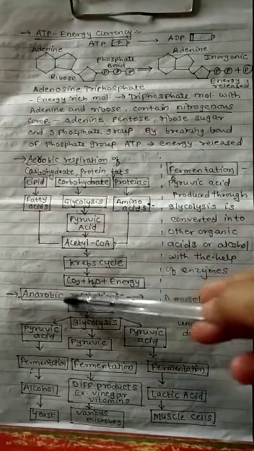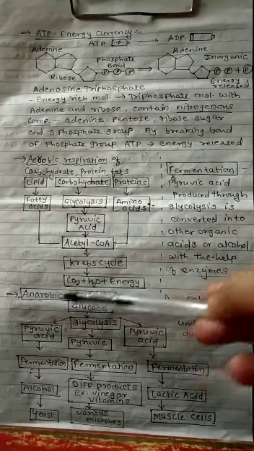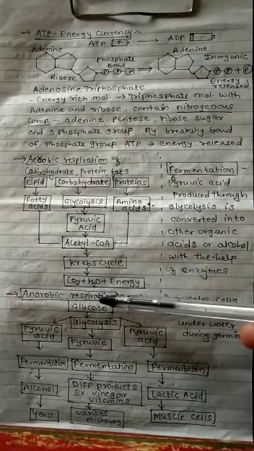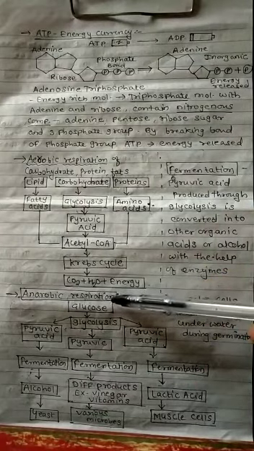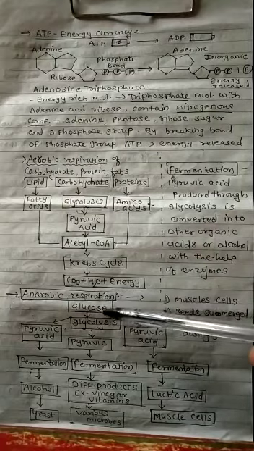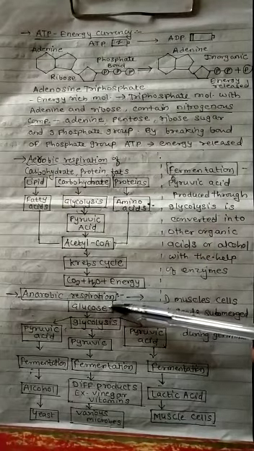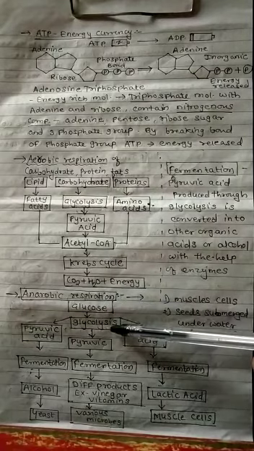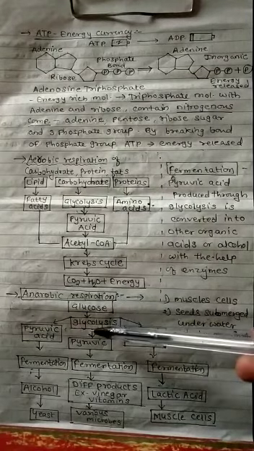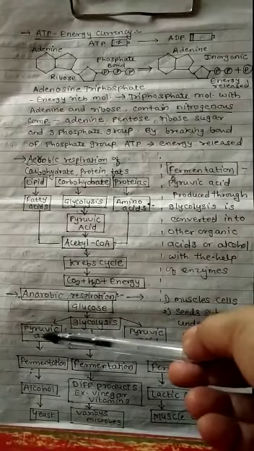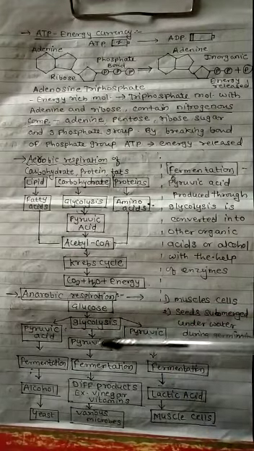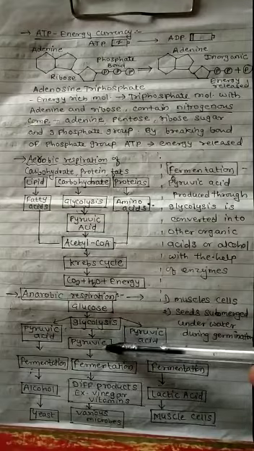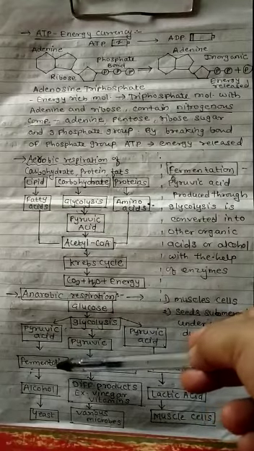Next one is anaerobic respiration. In anaerobic respiration, as we saw last time, it occurs without oxygen. So first one, glucose, it is your foodstuff. Under oxidation, glycolysis occurs. Then in the glycolysis process, pyruvic acid is formed. Then pyruvic acid undergoes fermentation. See, fermentation.